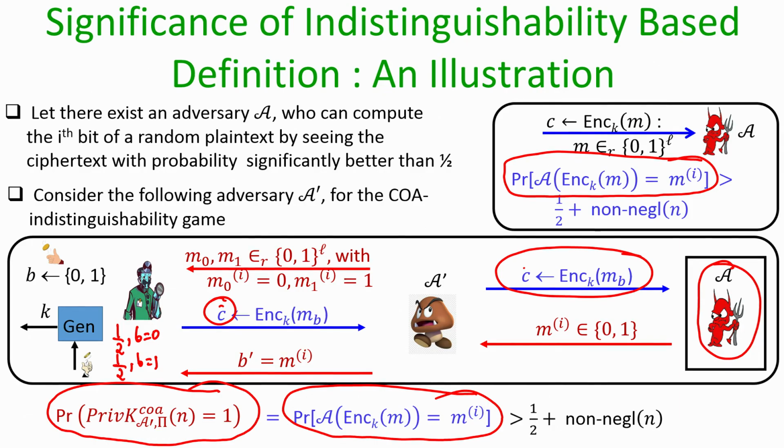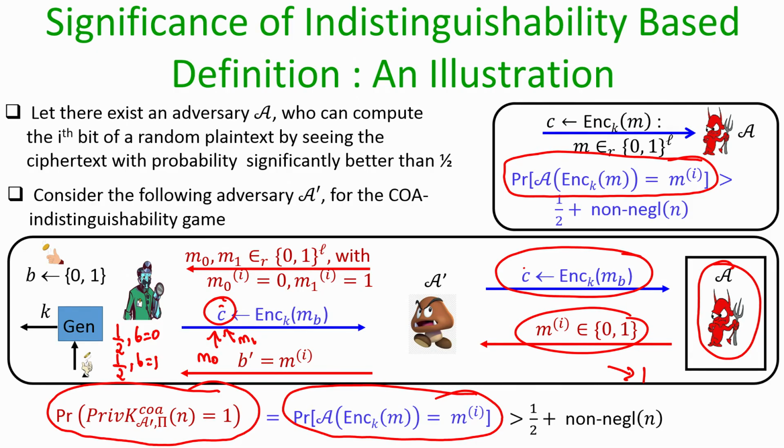So, if indeed the message M0 has been encrypted in the challenge ciphertext C, the adversary A is going to output the ith bit to be 0, and that ensures that B dash equals 0. Whereas, if M1 has been encrypted in this challenge ciphertext C, that means the ith bit of the message which has been encrypted is 1, then this adversary A is seeing an encryption of a random message whose ith bit is 1, and as per the property of this algorithm, with probability half plus non negligible, it is going to output Mi equal to 1, and with the same probability the algorithm A dash is going to output B dash equal to 1.